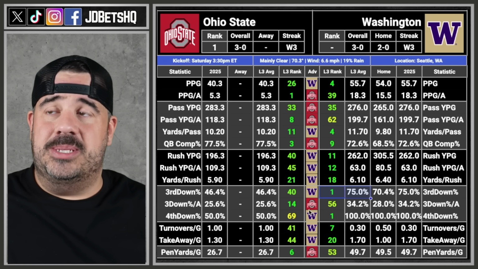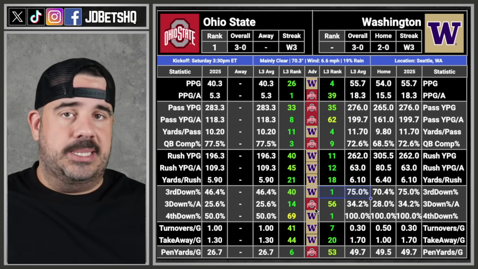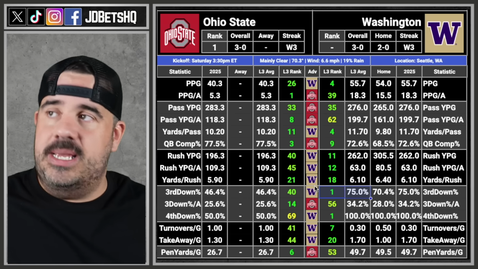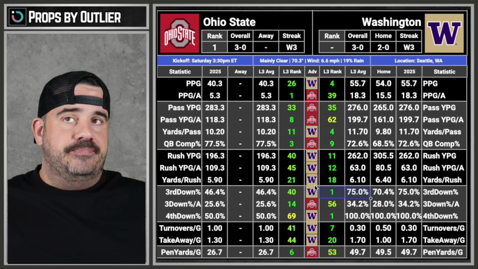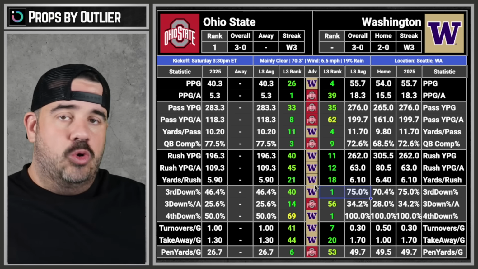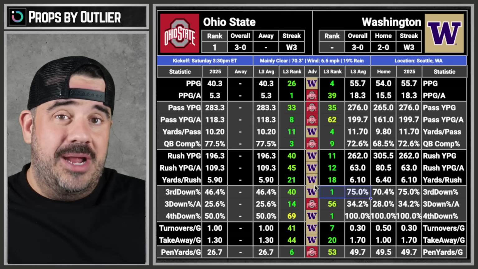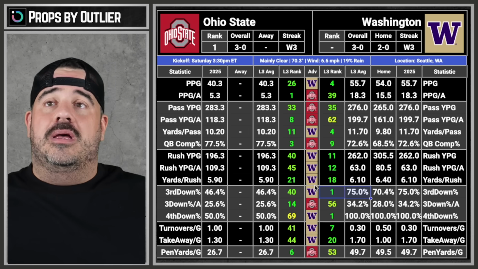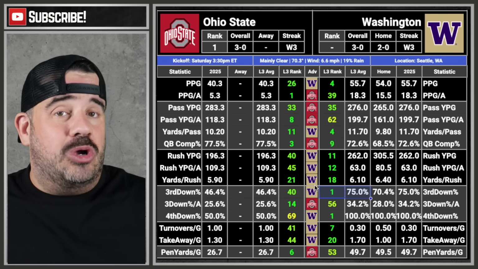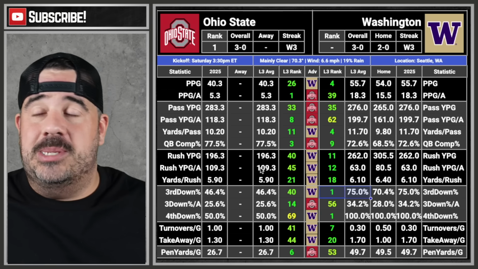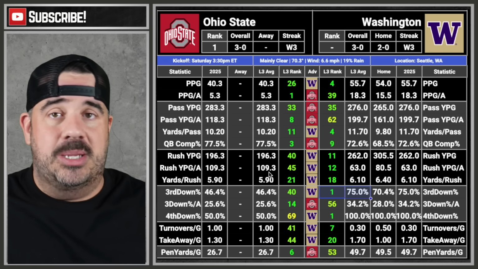Talent-wise, obviously Ohio State. Why is it only 6.5, 8.5, 7, whatever the number is? Why is it below 10? Now, Washington didn't get a single vote in the AP poll, which we all pretty much agree the AP is absolute garbage right now. So Washington ain't no joke. I don't think they're good enough to keep up with Ohio State. If it was neutral, I'll take Ohio State by 2 touchdowns easy.